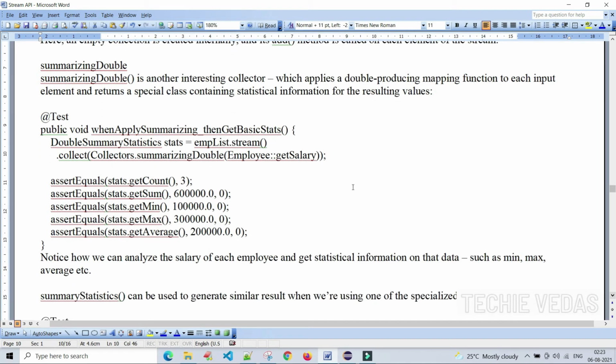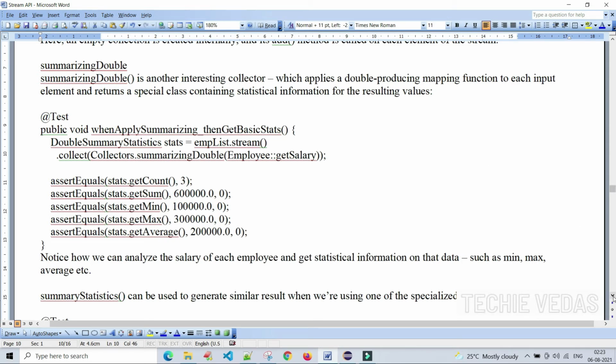Summarizing double, these are very basic things, and we see what it is doing. The summarizingDouble method is another interesting collector which applies a double-producing mapping function to each input element and returns a special class containing statistical information for the resulting values.